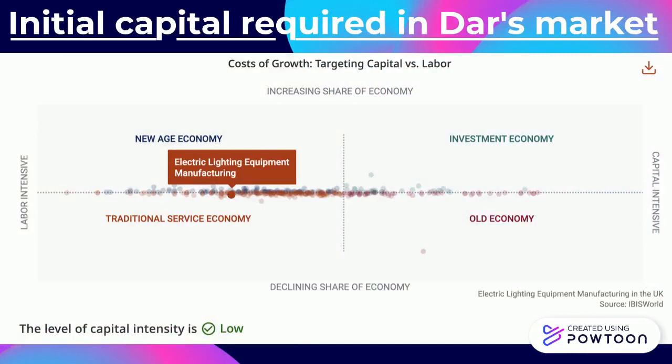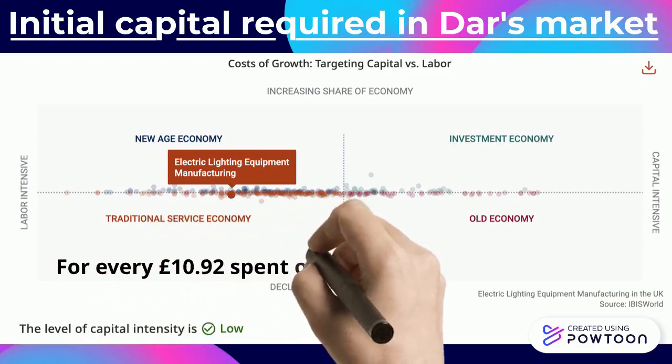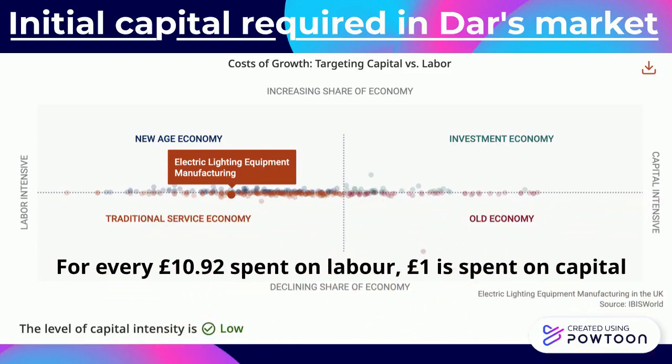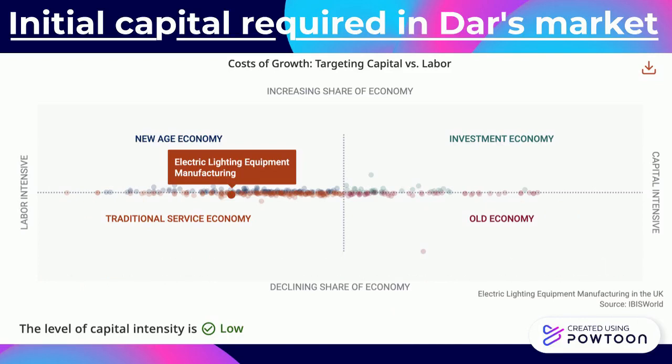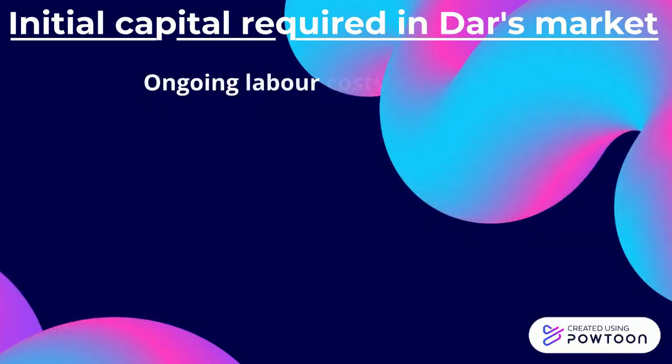IBISWorld states that although the industry requires investment in equipment, the labour costs are significantly higher than capital costs, with an estimated ratio of 10.92 pounds to 1 in 2021. The market requires highly skilled craftsmanship and designers. Therefore, ongoing marginal labour costs are more pertinent than the cost being sunk in initial capital requirements.